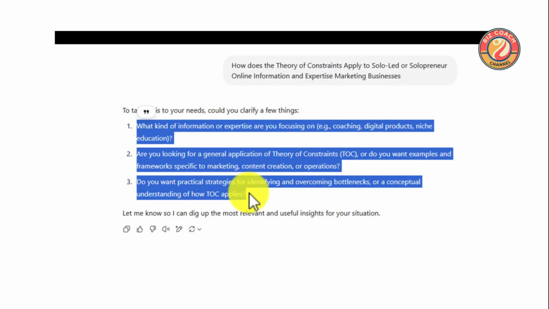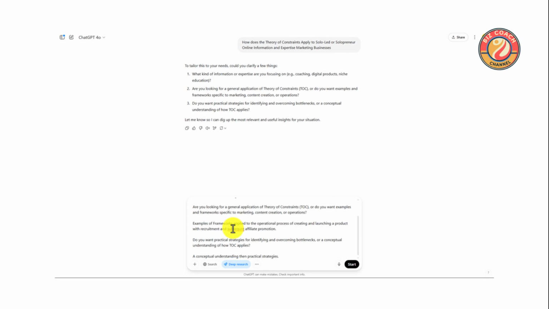Are you looking for practical strategies to overcome bottlenecks in your research? ChatGPT can help you identify and address these challenges, ensuring your research progresses smoothly. By specifying your research needs, ChatGPT can tailor its insights to provide the most relevant and useful information for your situation. This personalized approach ensures you get the best possible guidance.